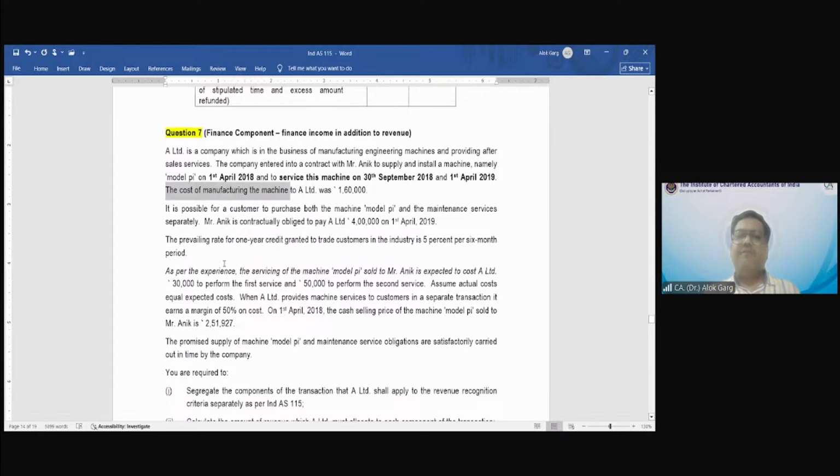The cost of manufacturing the machine to A Limited was 1,60,000. Why is this cost of manufacturing relevant? Why is the cost of goods sold relevant? Any reason for this?